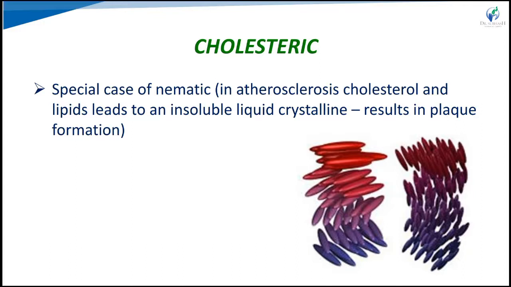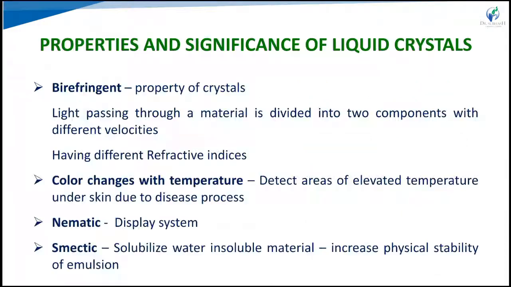In atherosclerosis, cholesterol and lipid lead to an insoluble liquid crystal, which results in plaque formation. Those are the types of liquid crystals. Now we have to see the properties, or the significance, of liquid crystals.